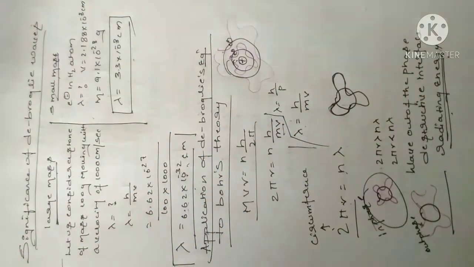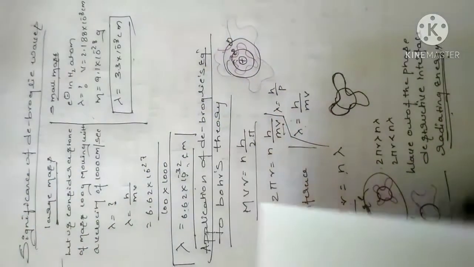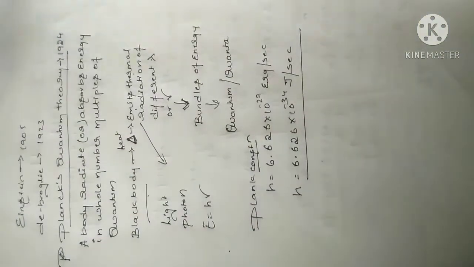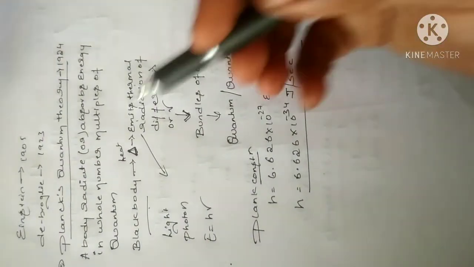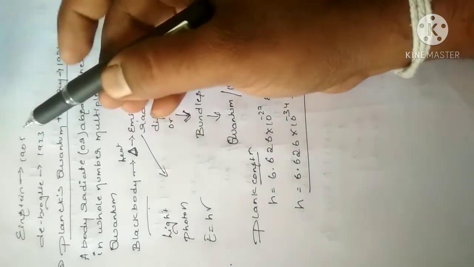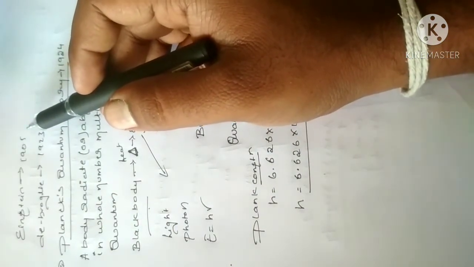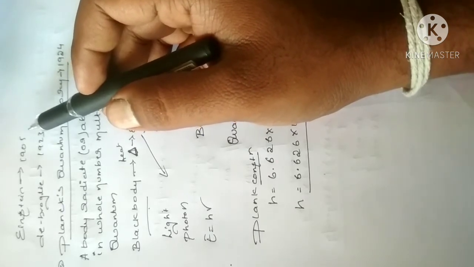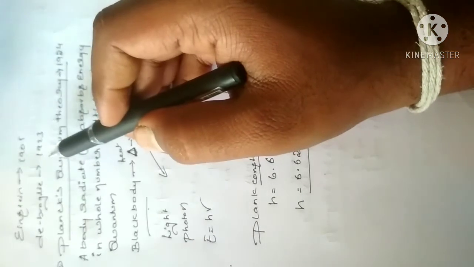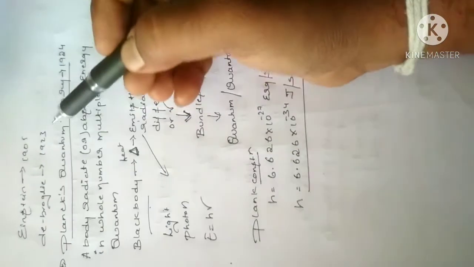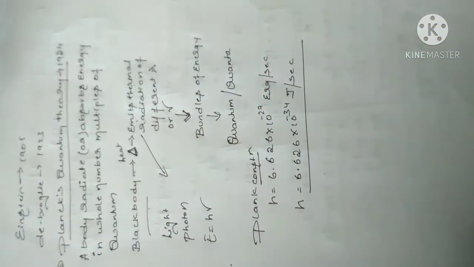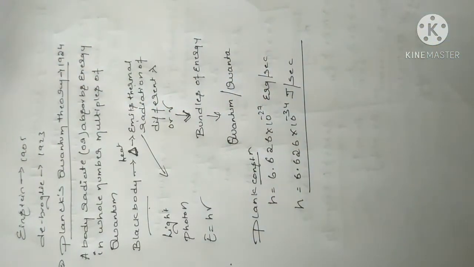Planck's quantum. Before that, I want to explain it, because you already know about Planck's quantum. Before going to Planck's, Einstein gave the formula for particles, E equals h nu and E equals mc squared, in 1905. Then de Broglie told that electrons move as a wave, or particles, that is, matter.